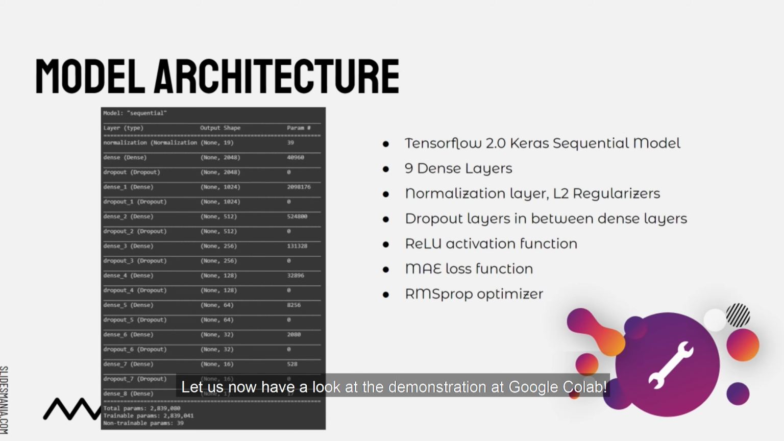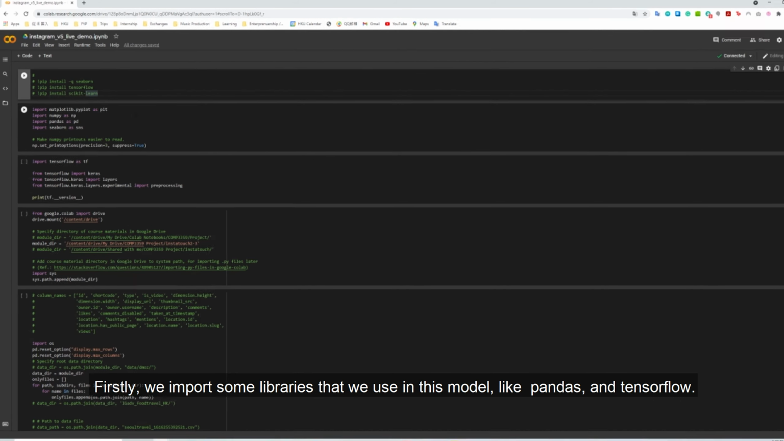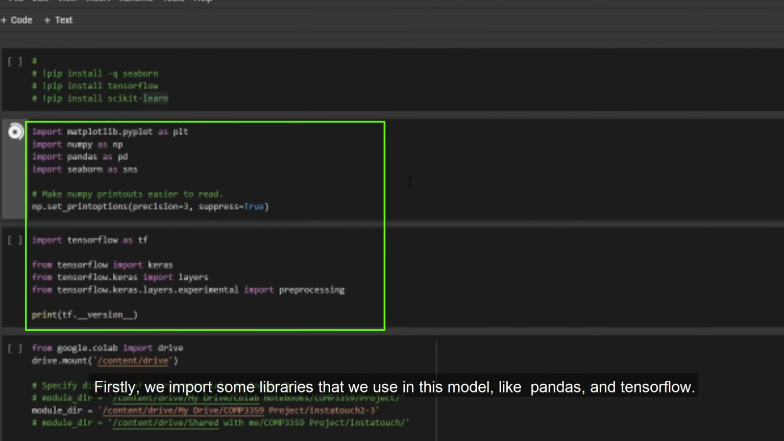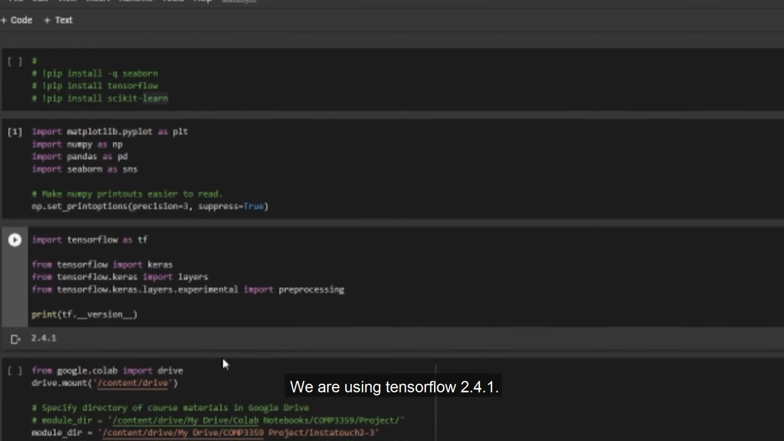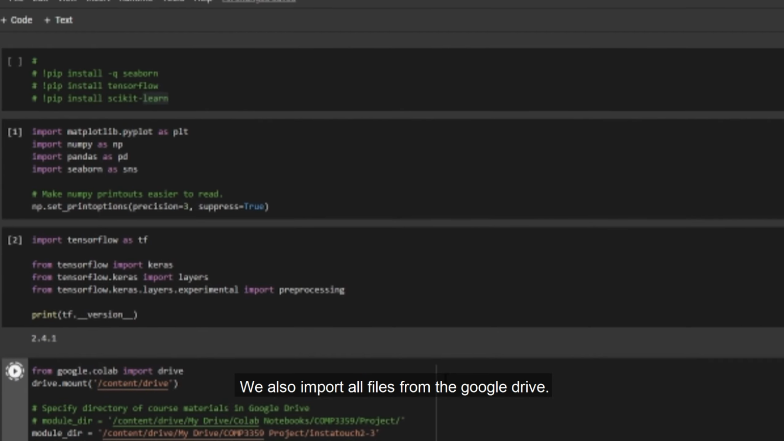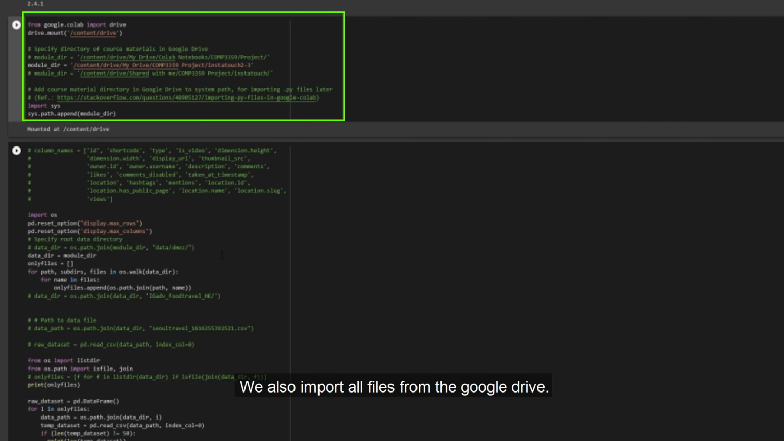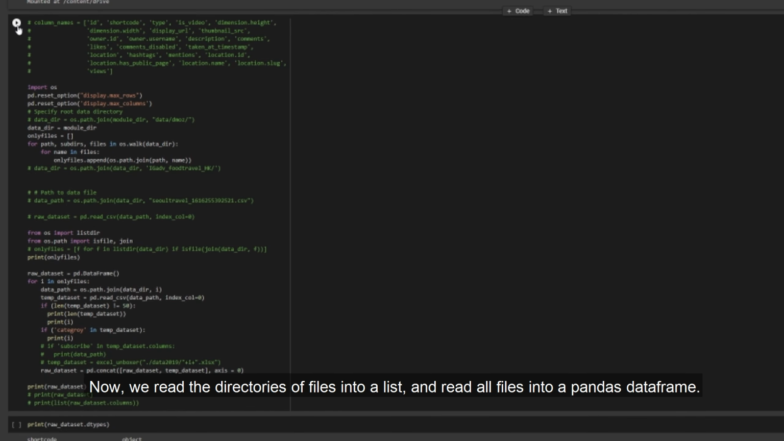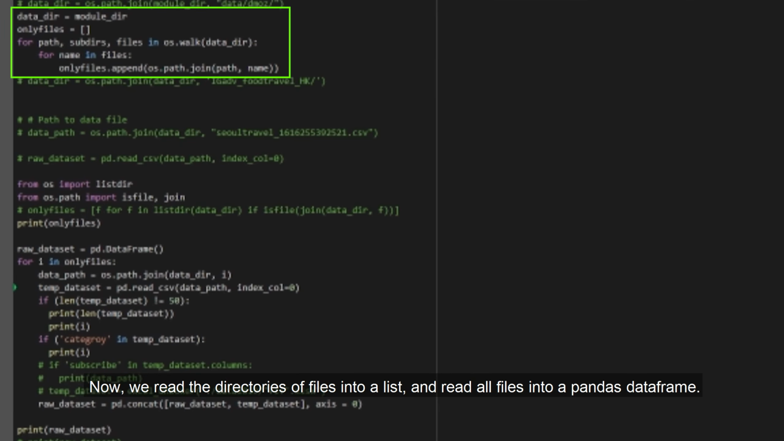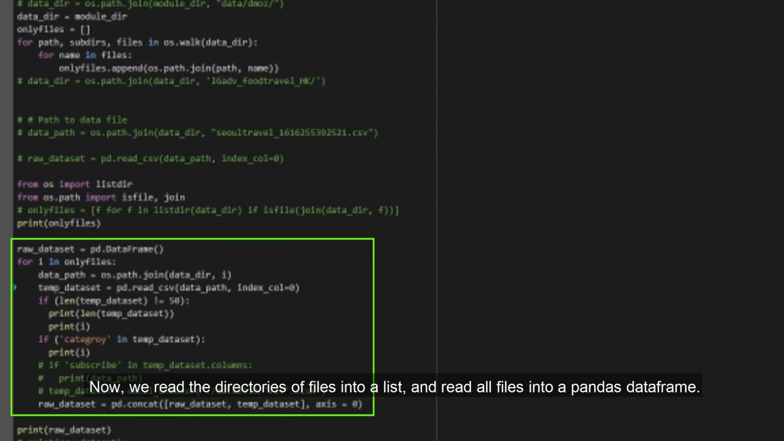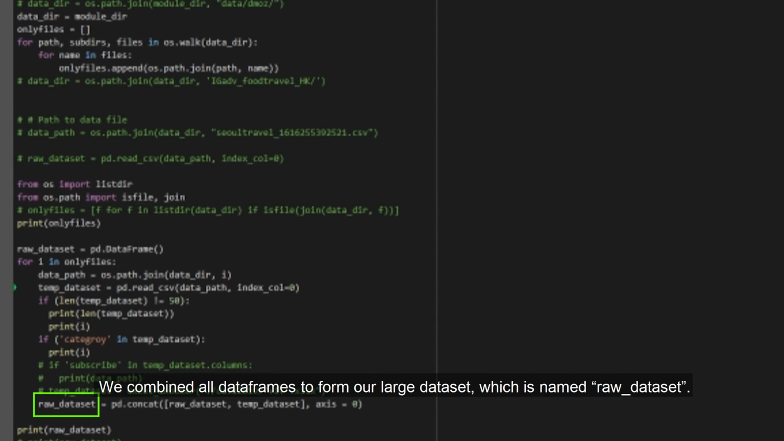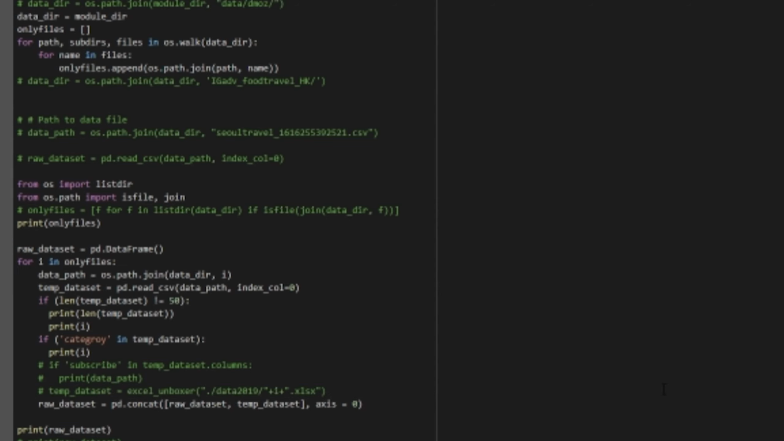Let us now take a look at the demonstration at Google Colab. Firstly, we import some libraries that we use in the model, like Pandas and TensorFlow. We are using TensorFlow 2.4.1. We also import all files from the Google Drive. Now, we read the directories of files into a list, and read all files into a Pandas data frame. We combine all data frames to form our large dataset, which is named raw dataset.